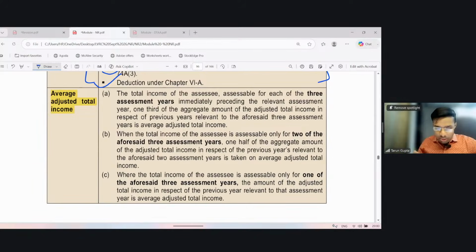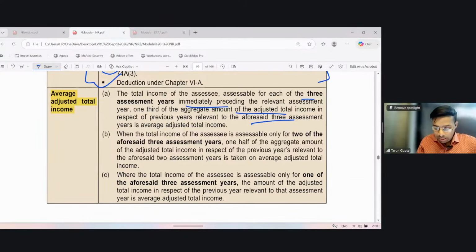The total income of the assessee assessable for each of the 3 assessment years immediately preceding the relevant previous year's assessment year. 1/3 of the aggregate amount of adjusted total income in respect of previous years relevant to the aforesaid 3 assessment years is the average. So we will take the average of the last three assessment years.